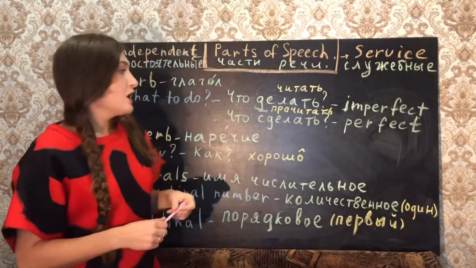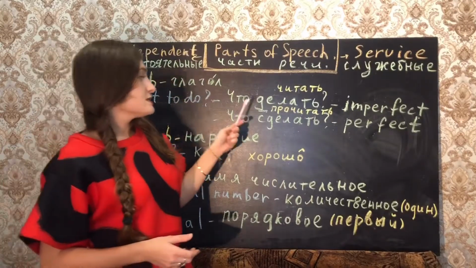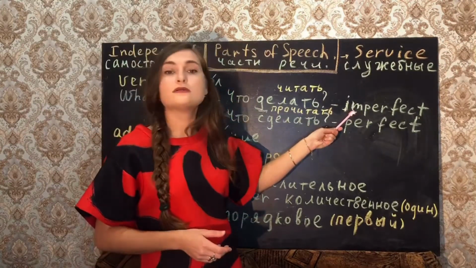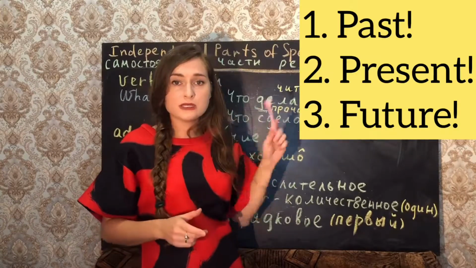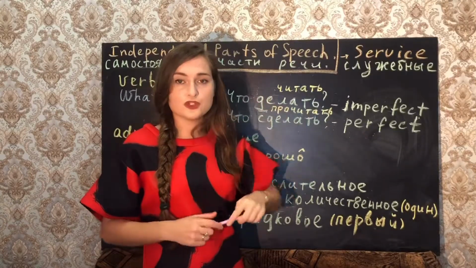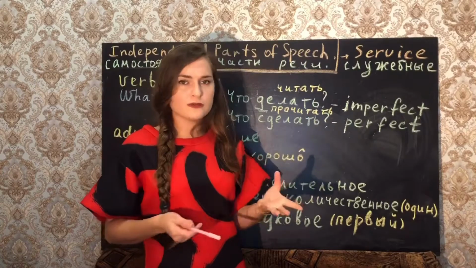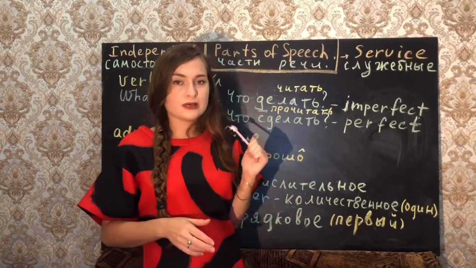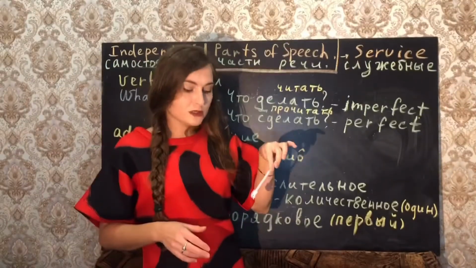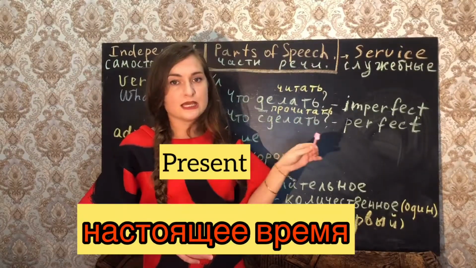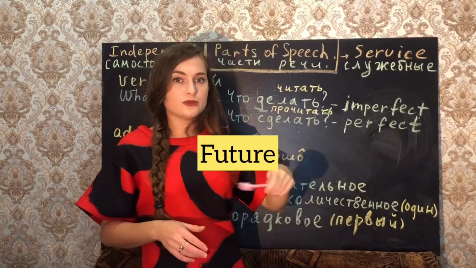So, you have to understand that imperfect verbs can have all of these 3 tenses: the past, present, and the future. Not like in English, we don't have a lot of them. Just the past, прошедшее время, the present, настоящее время, and future, будущее время.